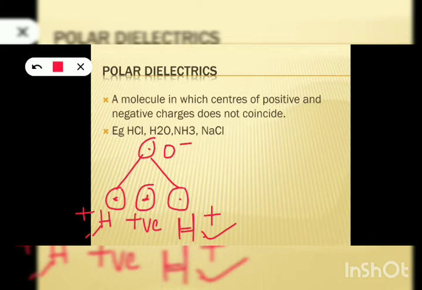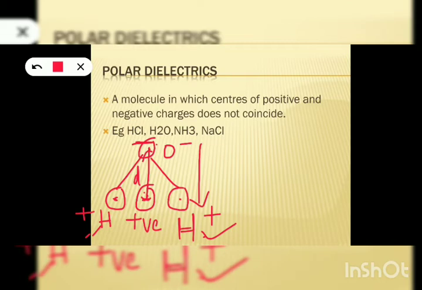Here we have the oxygen ion, which is negatively charged, so this is the center of negative charge. The positive and negative charges are separated by a definite distance. So it behaves like a dipole and possesses some dipole moment. Their centers of positive charge and negative charge will never coincide. What will be the direction of the dipole moment? The direction of the dipole moment is from negative to positive charge, that is from O minus to the common center of the two H plus ions.